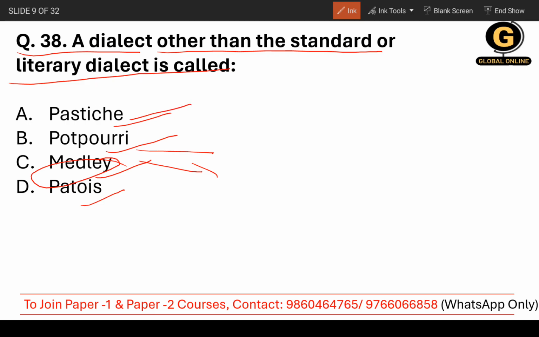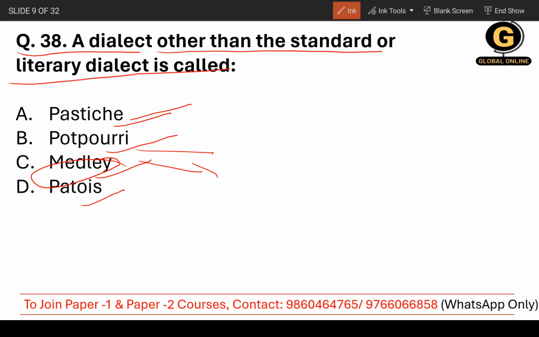Then pastiche. Pastiche is a mixture or collection of a variety of art, that consists of different styles, okay, so it actually includes different styles. Potpourri, pastiche, medley, these are all collections.